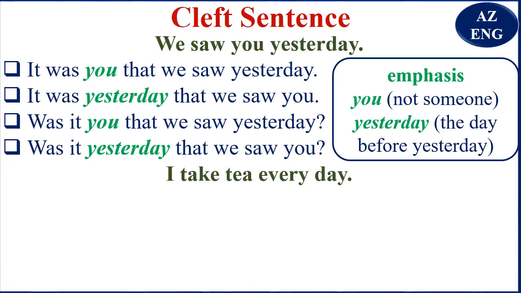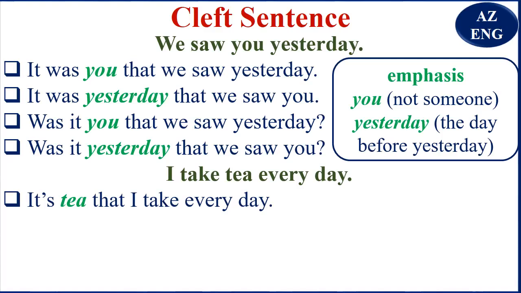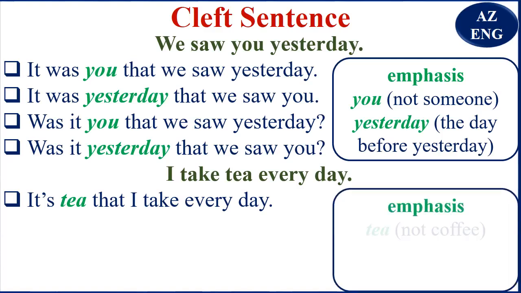I take tea every day. You see, this is not a cleft sentence. But look at here. It's tea that I take every day. What do you understand here? The emphasis is on tea. So you understand that I'm not saying it's coffee or something like that. I'm telling you, you should know that it's tea, not coffee. It's tea that I take every day.